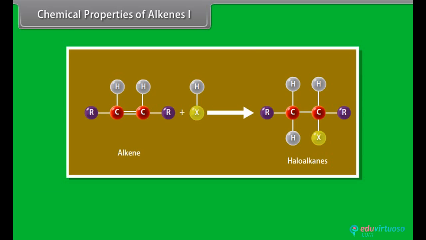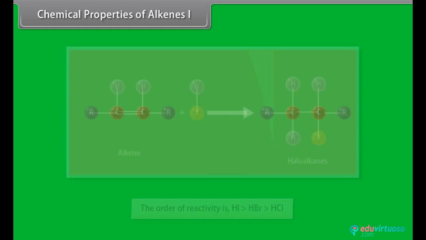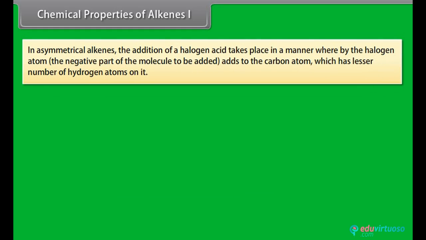Alkenes with concentrated aqueous solution of halogen acids give haloalkanes. The order of reactivity is HI greater than HBr greater than HCl. In asymmetrical alkenes, the addition of a halogen acid takes place in a manner whereby the halogen atom, the negative part of the molecule to be added, adds to the carbon atom which has the lesser number of hydrogen atoms on it.